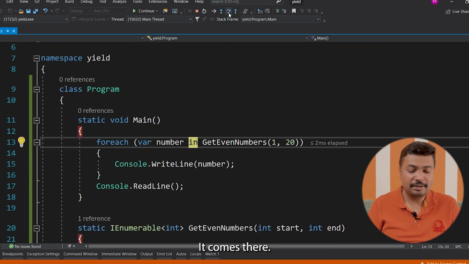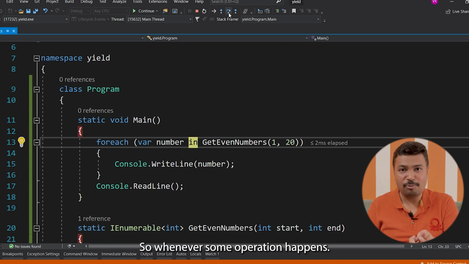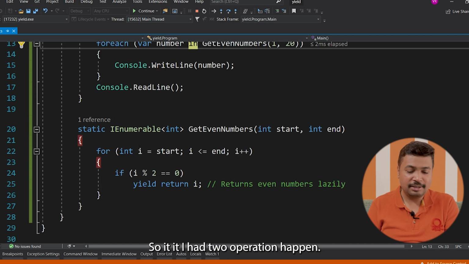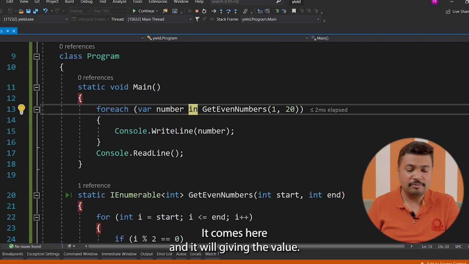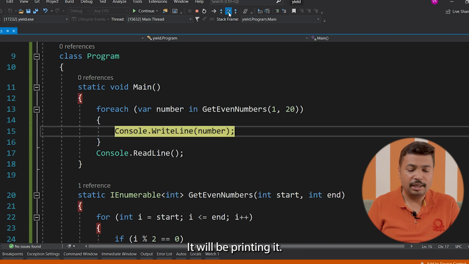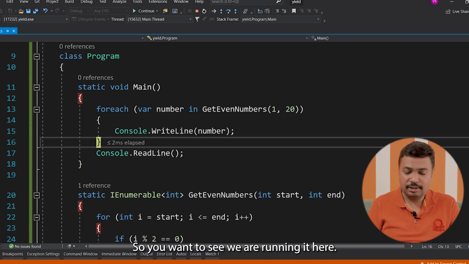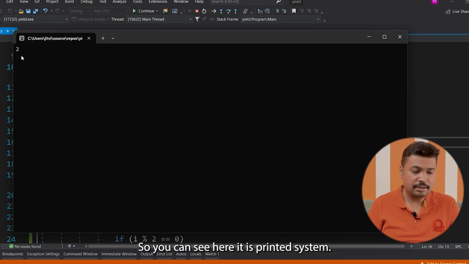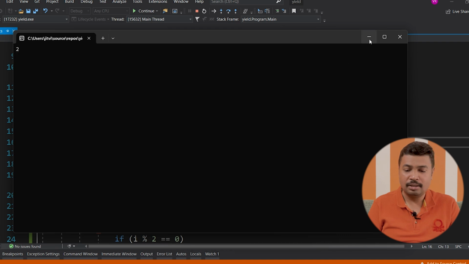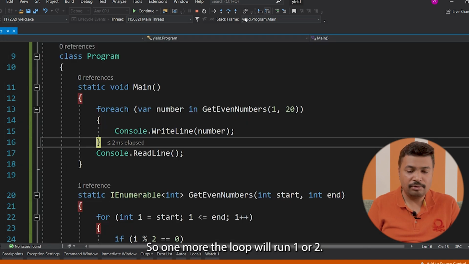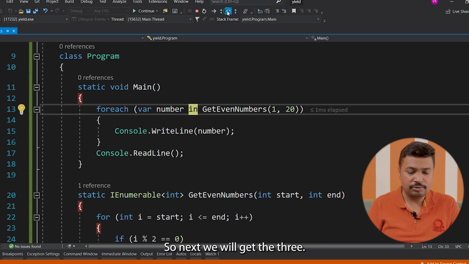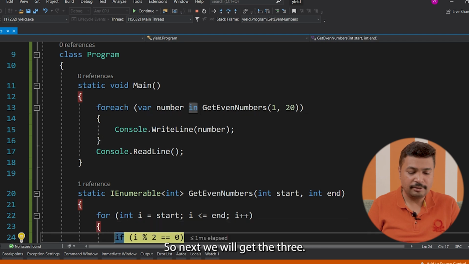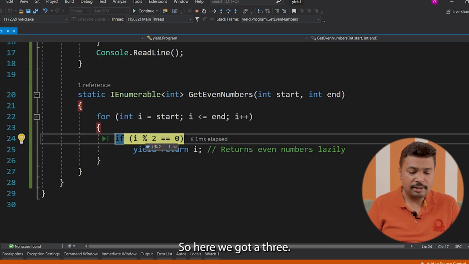So what happens, it comes there. So whenever some operation happens, so I had the 2 operation happen, it returns, it comes here, and it will give you the value, it will be printing it. So you want to see, we are running it here, so you can see here it is printed as 2. So one more time the loop will run, 1 or 2. So next we will get a 3. So here we got a 3.